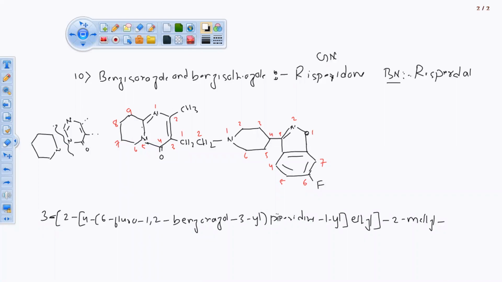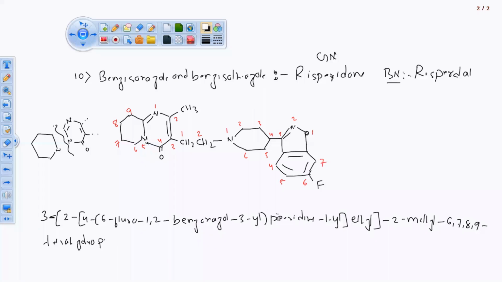So 2 methyl for this unit. We have written 2 methyl. Then how many? 6, 7, 8, and 9. So I'm going to write over here 6, 7, 8, and 9 tetrahydro. The ketonic group, we are having pyridone. It is tetrahydro.